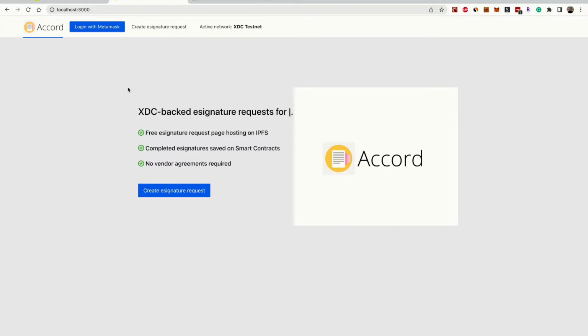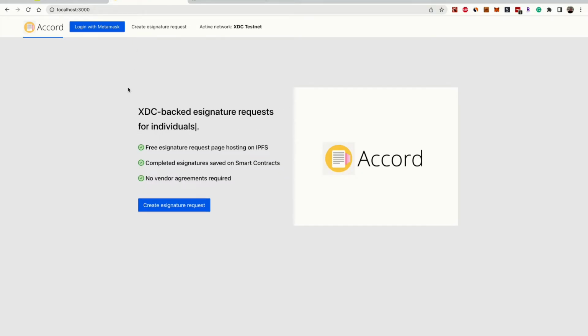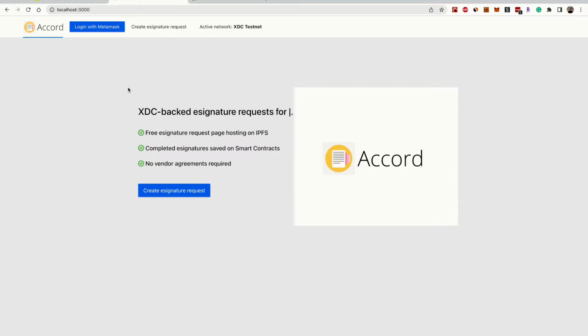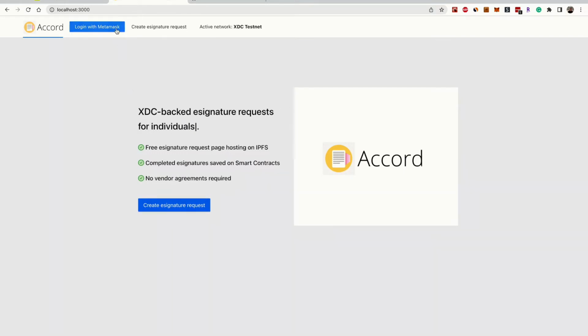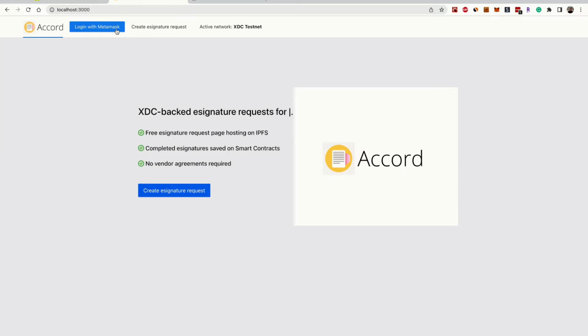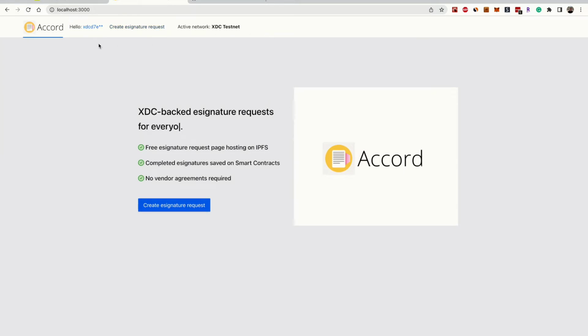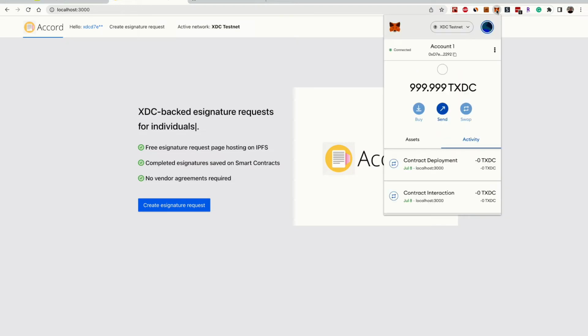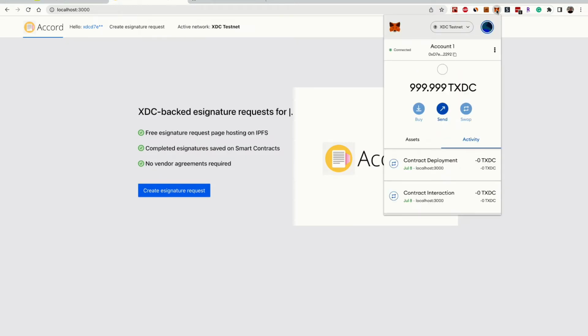So I wanted to use the XDC network and take advantage of some of the low costs and fast transaction times to create a platform that solved for this, using blockchain as the source of truth rather than a centralized database. Now, the way this works is you connect your MetaMask wallet. You'll notice here that I am already connected to the XDC testnet, but this also supports the mainnet.